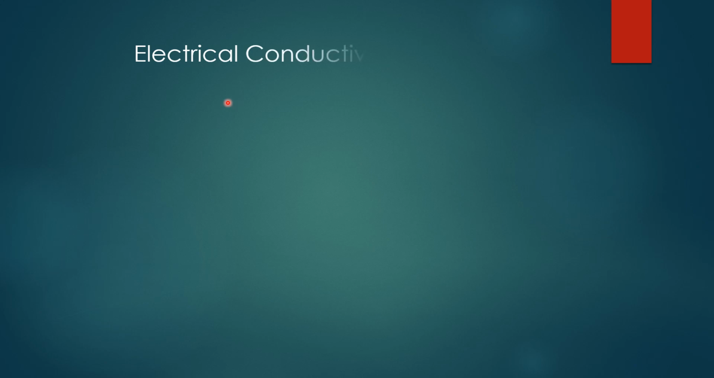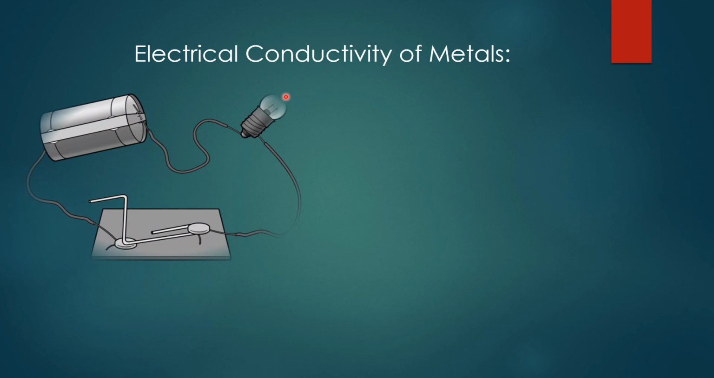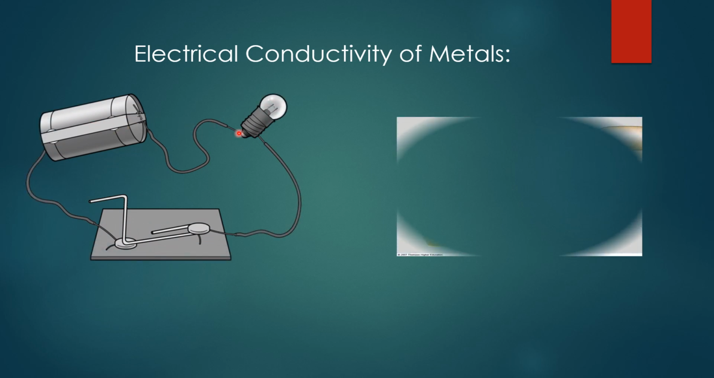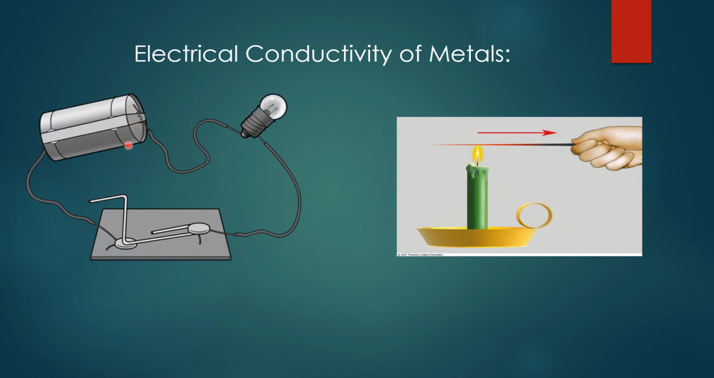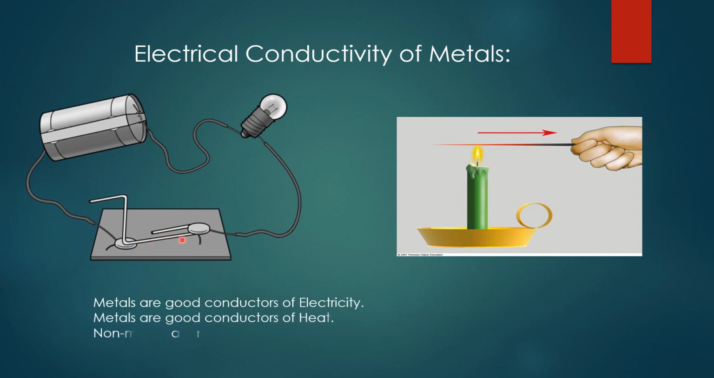Let us learn another important property, electrical conductivity of metals. Metals generally conduct electricity. Observe this simple circuit, children. A battery as the power source, a bulb and the connecting wires, and a metal is placed as a switch. If I place a metal switch, then the bulb glows because this metal is a good conductor of electricity.